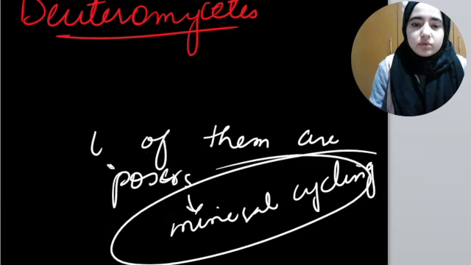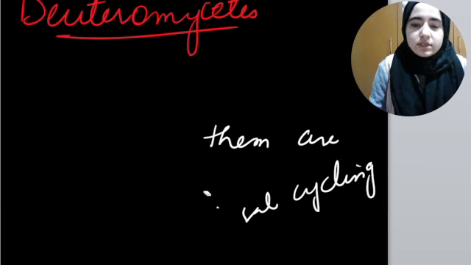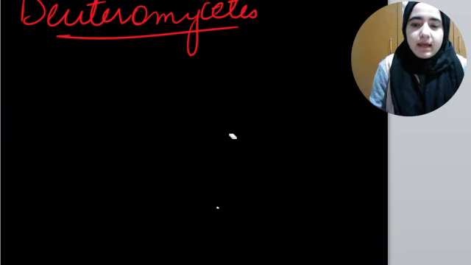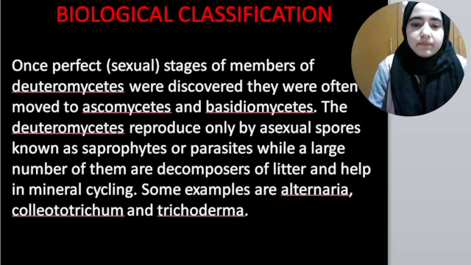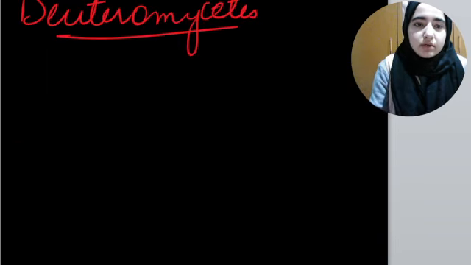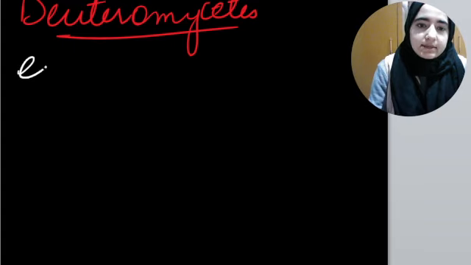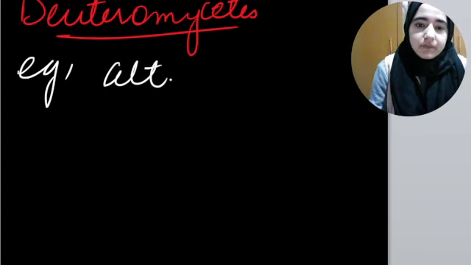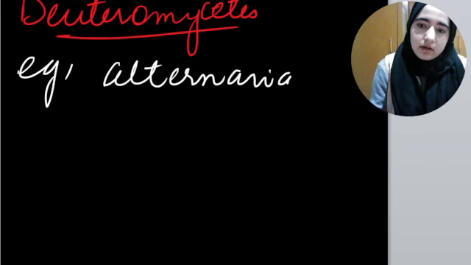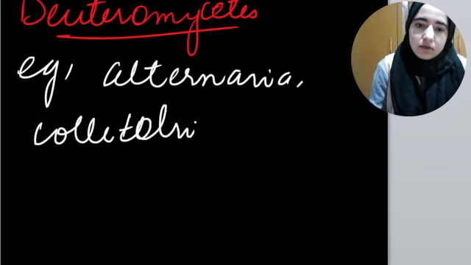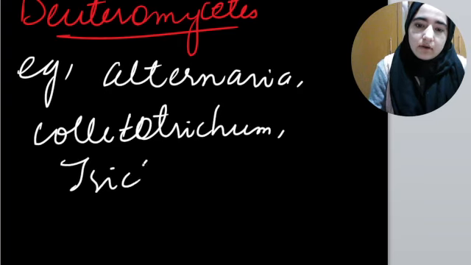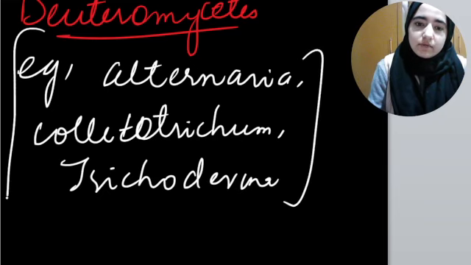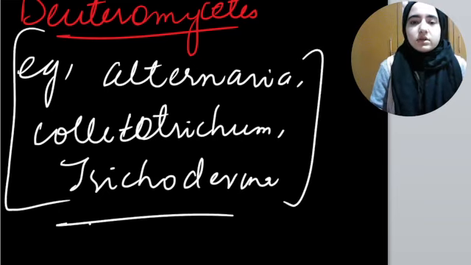Now let's move towards the examples. Examples are Alternaria, Colletotrichum, and finally we have Trichoderma. These are the examples of deuteromycetes. I hope this concept is clear.